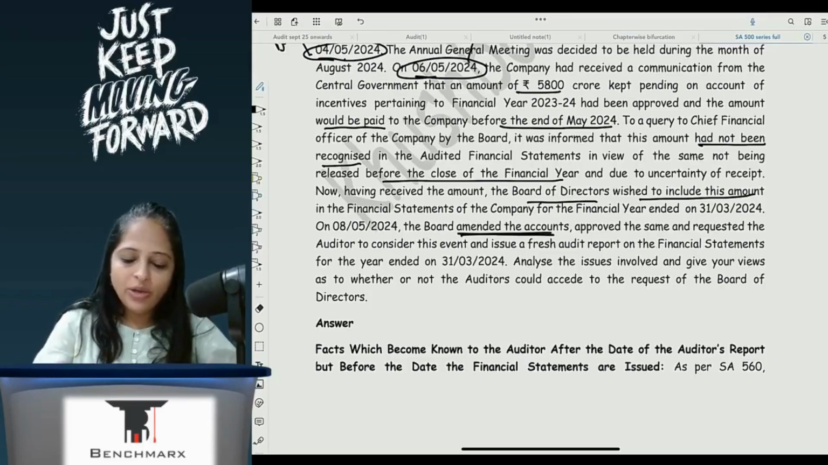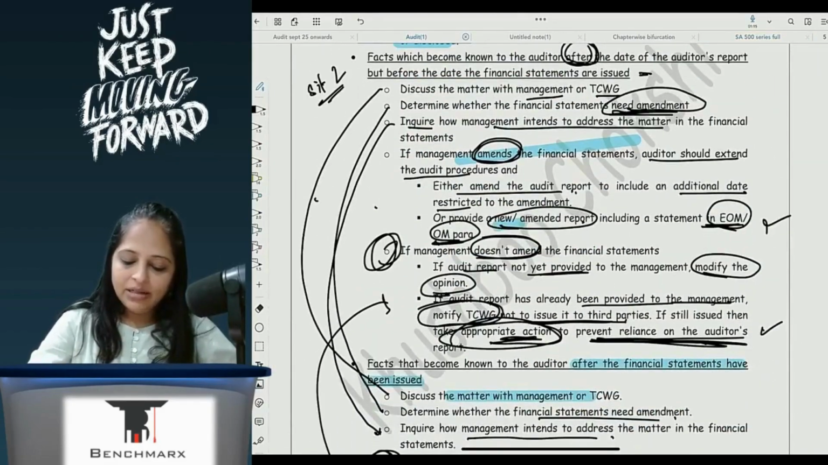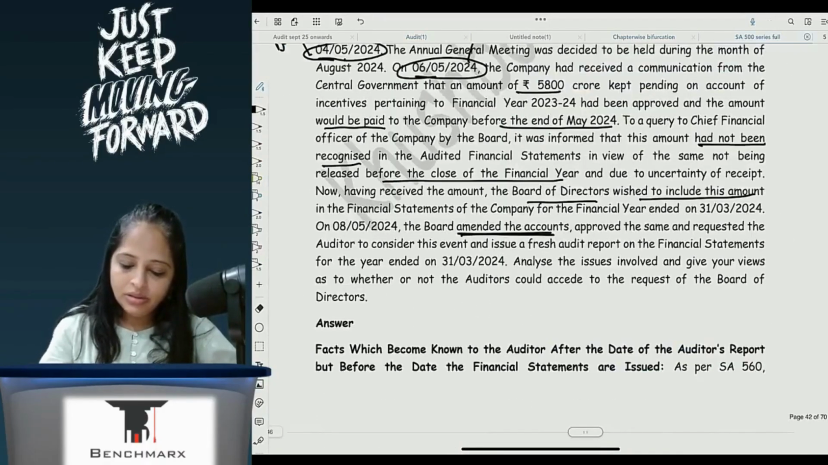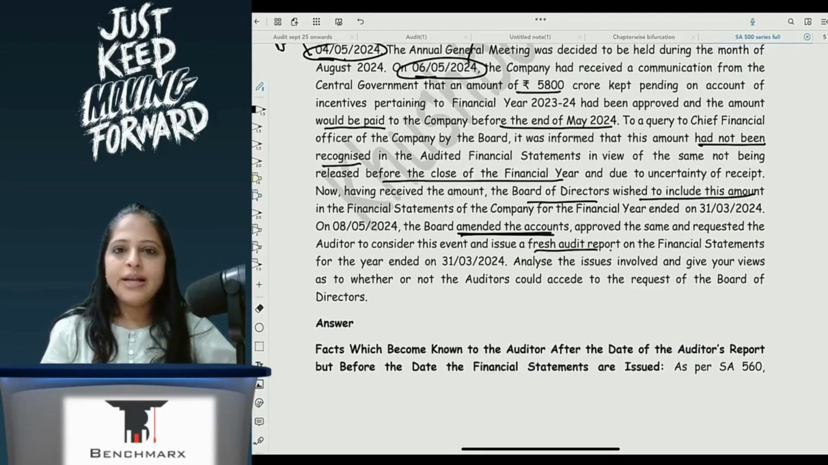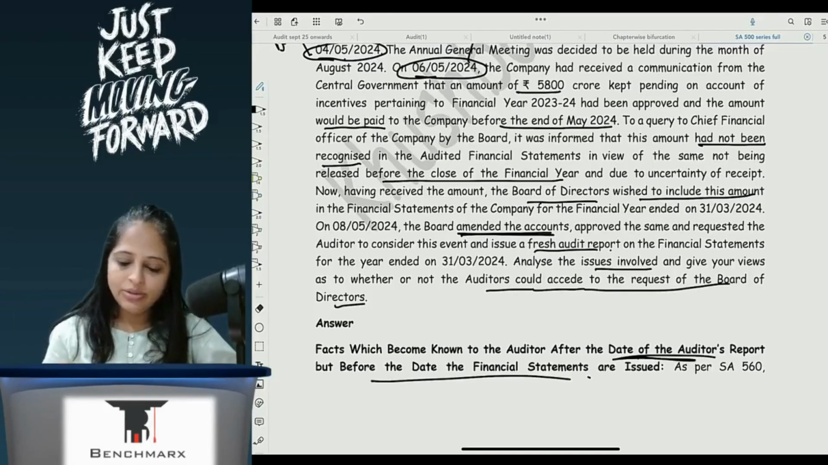Okay, so here we are falling in this scenario. Which scenario? Here. They are amending the accounts. Yes? Now, and requested the auditor to consider this event and issue a fresh audit report for the year ended 31st March 2024. Analyze the issues involved and give your views whether or not auditor could accede to the request of the board of directors. So this is events which are after the date of audit report but before FS has been issued. Your scenario number 2.